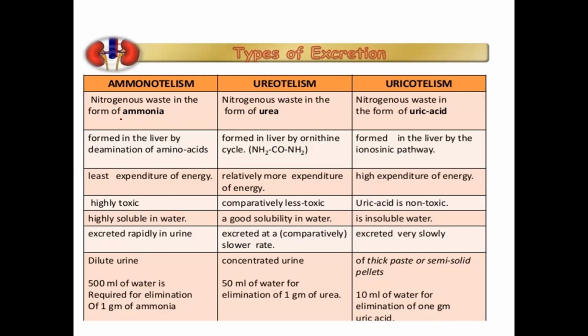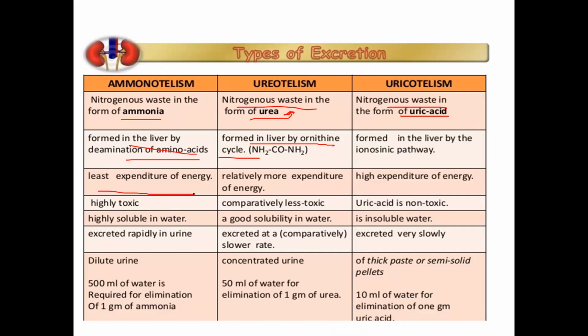Ammonotelism excretes waste in the form of ammonia. It is formed in the liver by deamination of amino acid. Ureotelism: the excretory waste is in the form of urea. It is formed in the liver by the ornithine cycle. Uricotelism is nitrogenous waste in the form of uric acid. It is formed in the liver by the purinogenic pathway.